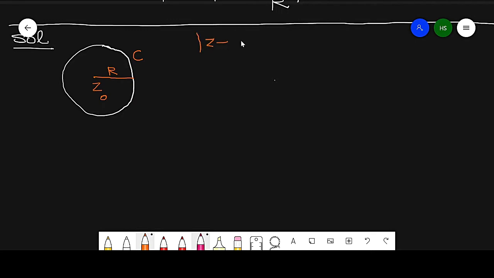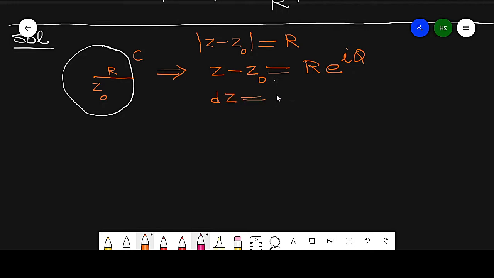The given part is |z minus z0| is equal to r. So this can be written as z minus z0 equals r e raised to power iota theta. So dz is equal to r e raised to power iota theta into iota into d theta. I take it as equation number 1.